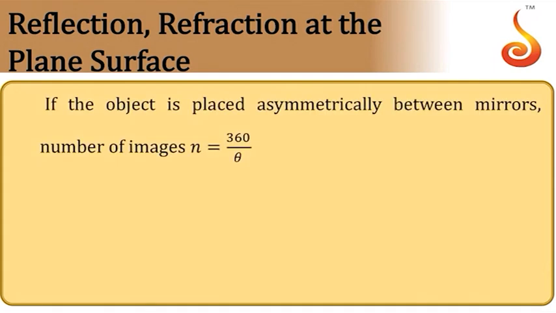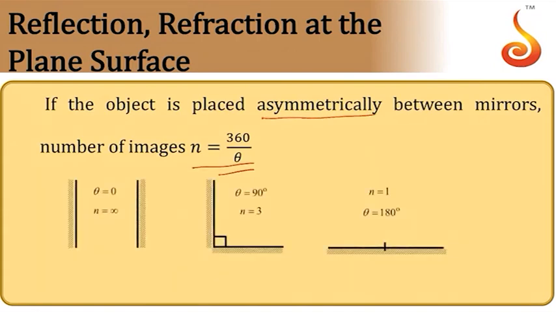If the object is not placed symmetrically, then it is asymmetrically placed, and the number of images formed is 360 by theta. So if theta is equal to 0, that means the two mirrors are parallel, then the number of images formed will be infinite.